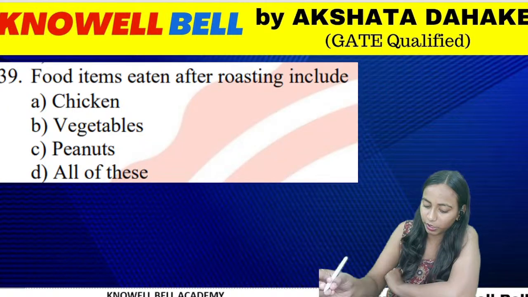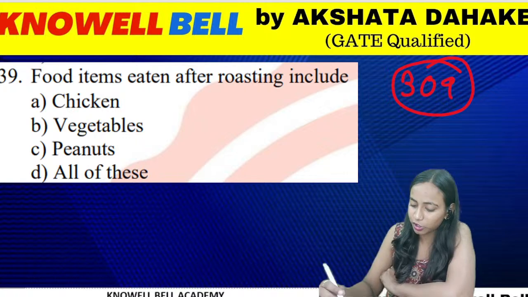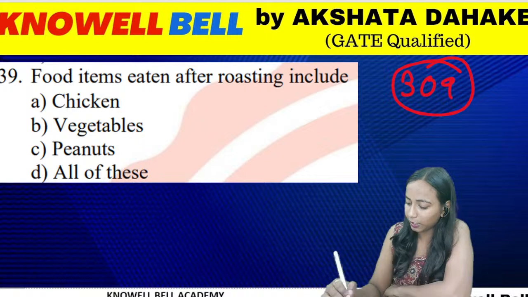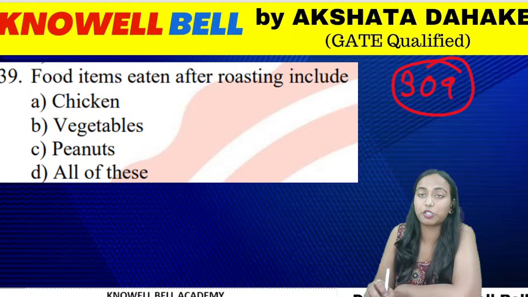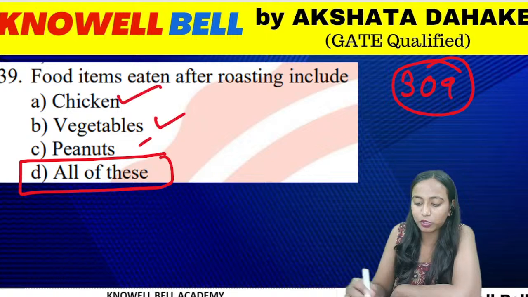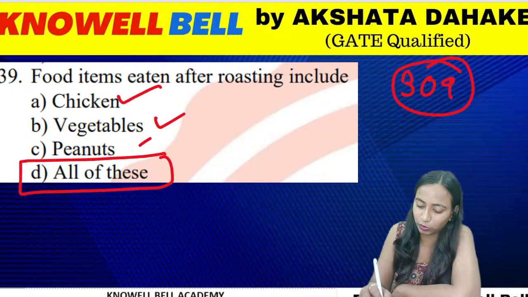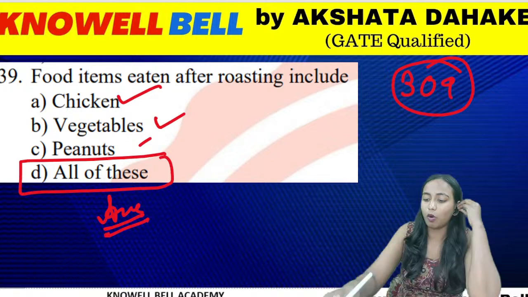Question number 309. Food items that are eaten after roasting include. Which food items are generally consumed after roasting? Chicken, vegetables, peanuts, or all of these? Vegetables are also eaten after roasting. Peanuts are also eaten after roasting. Chicken is also eaten after roasting. So what will be the correct answer here? The right answer for the question will be option D, all of these.